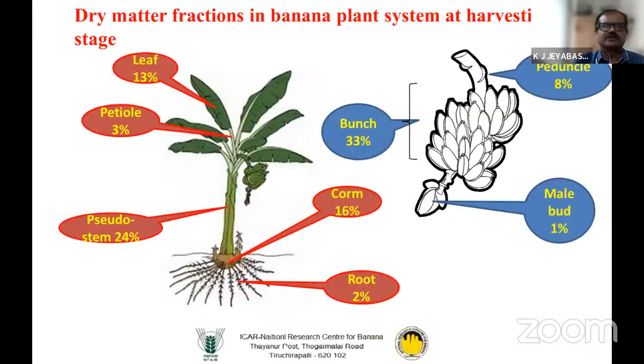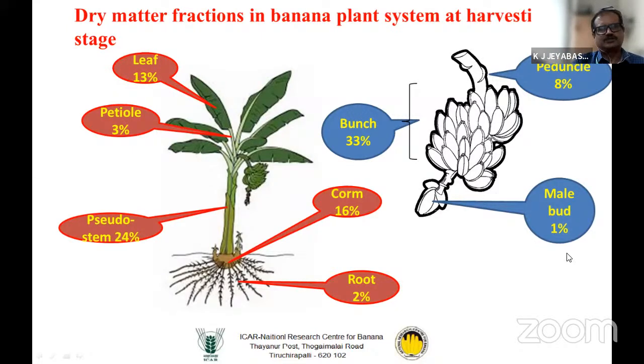So how much dry matter production is there in different segments? In leaf, it is 13%, petiole 3%, 24% for pseudostem, 16% go for corms, root 2%. And in case of bunch, some 8% peduncle region, 33% of dry matter is from the bunch, and 1% is from the male bud, but totally 100% is there. It is segregated into this type of categories of segments.